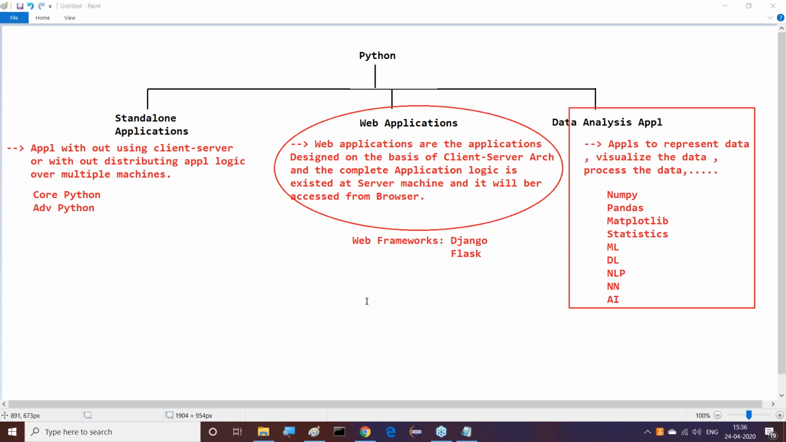If you use this type of frameworks, your application development time will be reduced. When application development time is reduced, development cost will be reduced. When development time is reduced and cost is reduced, automatically performance of the application will be improved. Not only performance, productivity of our applications will be improved. So these are the main advantages of web frameworks.